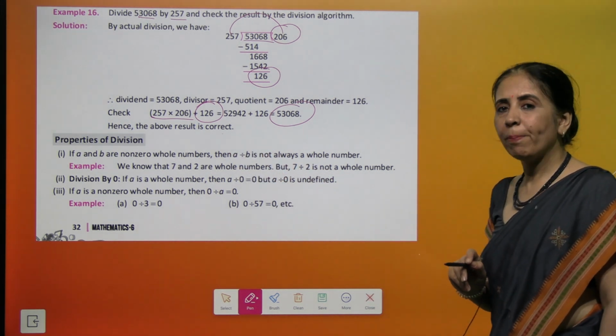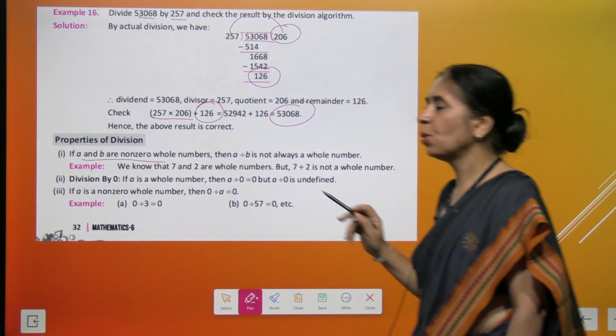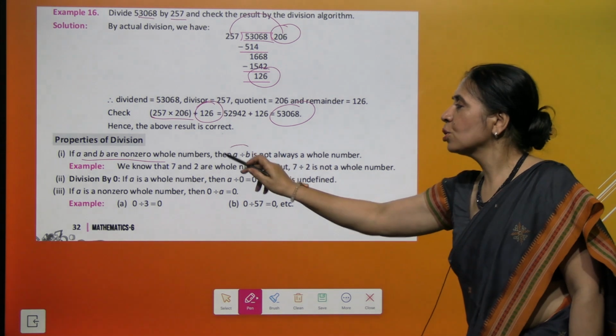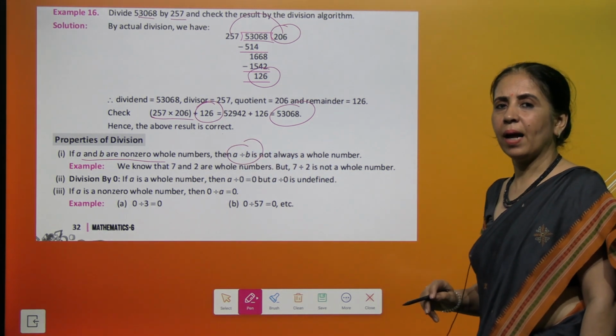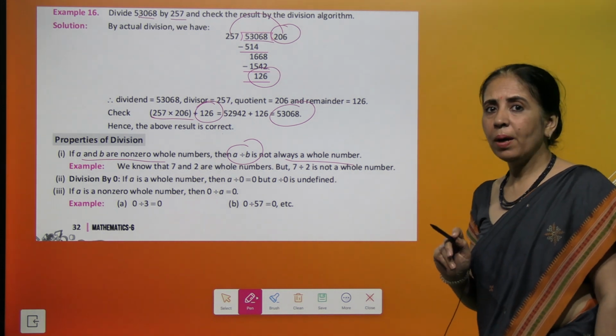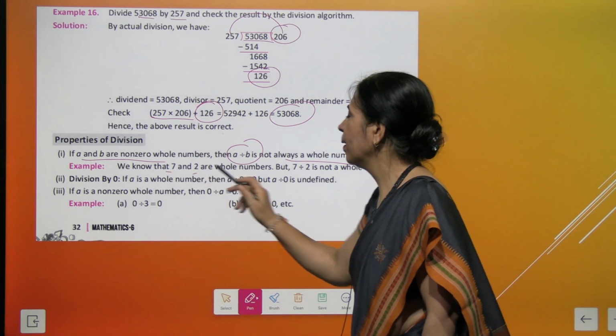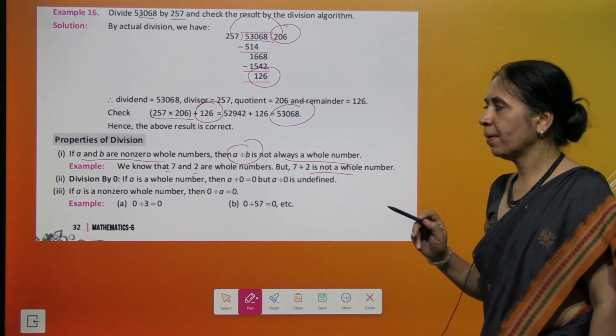Now coming to properties of division. So the first important thing is if A and B are non-zero whole numbers, then it's not sure every time that A divided by B is also a whole number. It may be a whole number, it may not be a whole number. If I take 7 divided by 2, it's not a whole number, right?